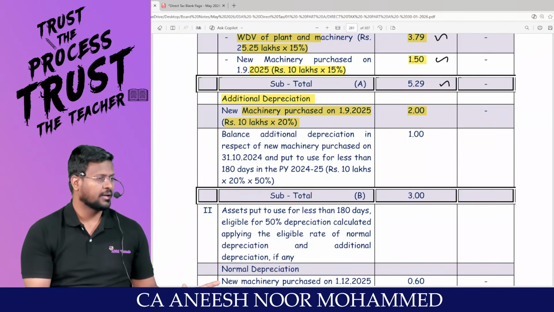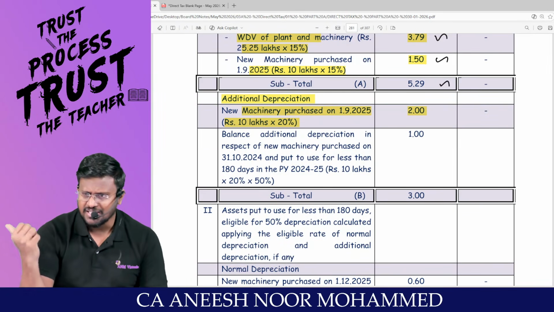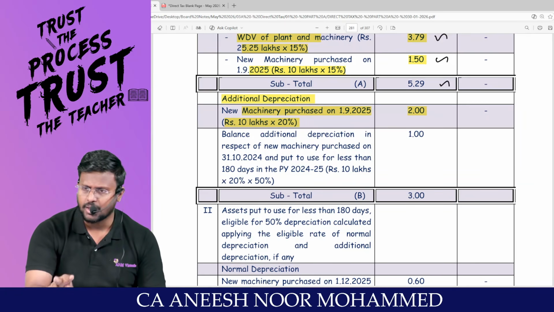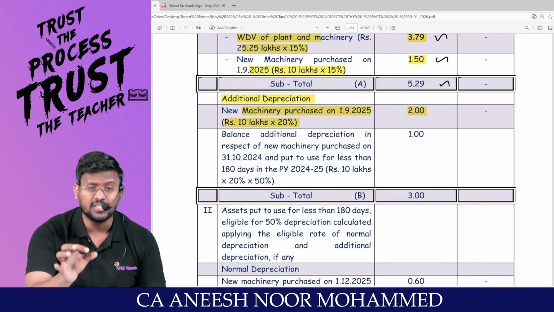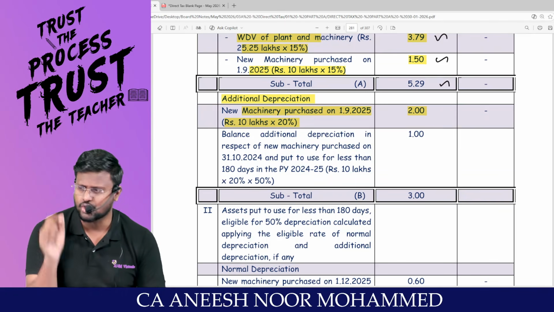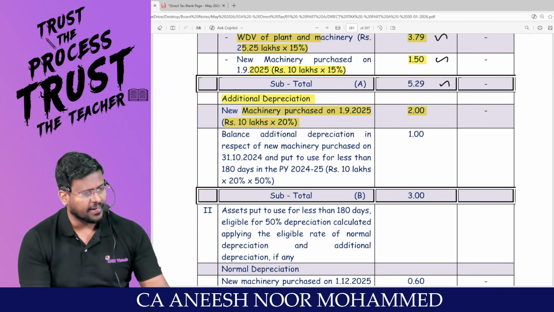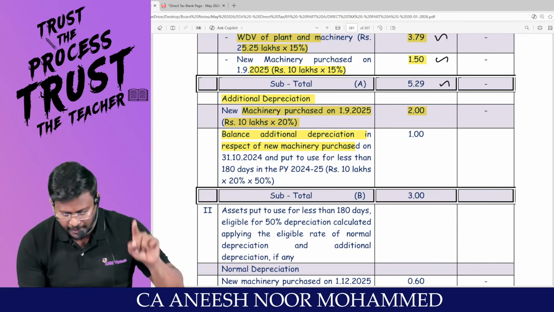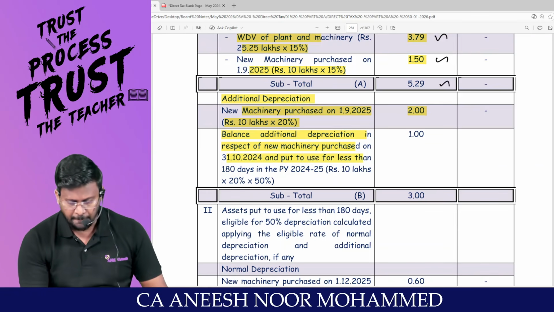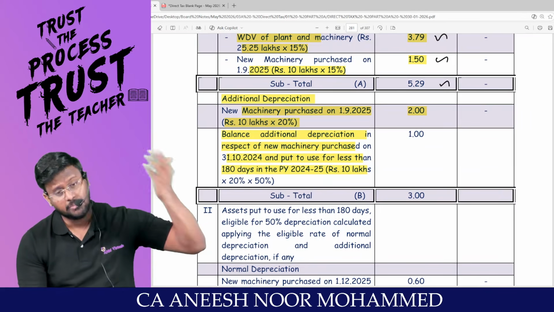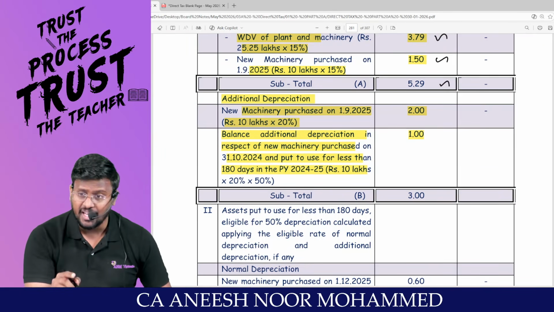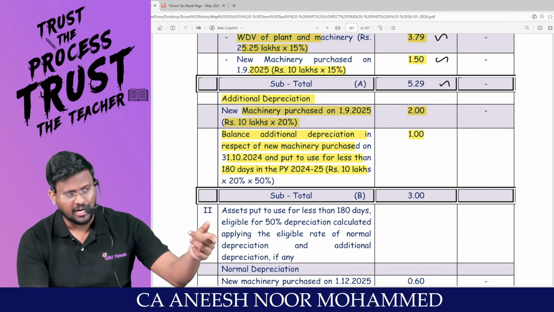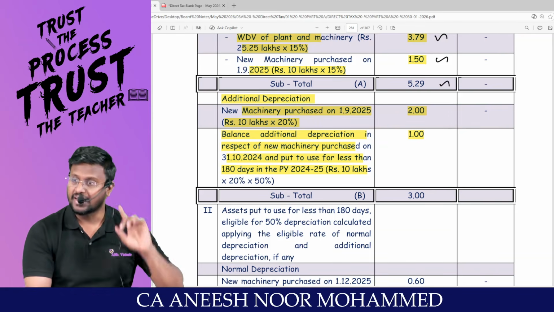2 lakh. Right? And in the last year, there was one asset worth rupees 10 lakh for which instead of claiming 20% additional depreciation, which is 2 lakh, only 1 lakh was claimed because of the 180 days concept. The remaining 1 lakh should be claimed in which year? Current year. That is the balance additional depreciation, in respect of new machinery purchased on 31/10 and put to use for less than 180 days in the immediately preceding previous year. That unclaimed additional depreciation of 1 lakh can be claimed in the current year because you are traveling through the optional tax regime. That is the logic. Clear?